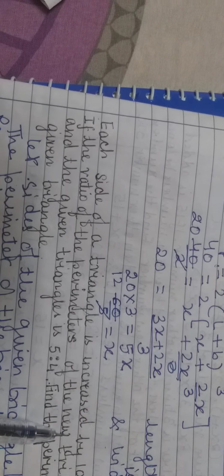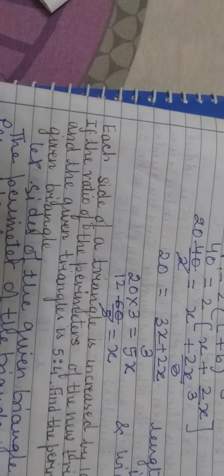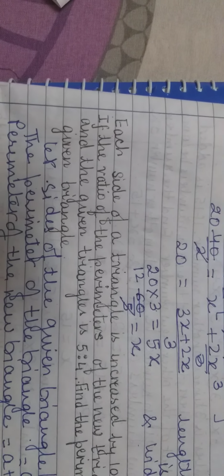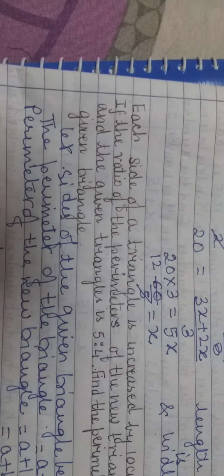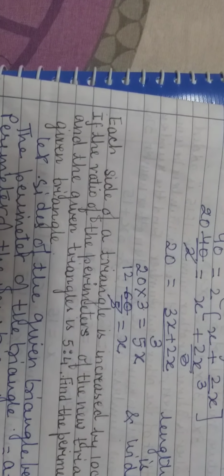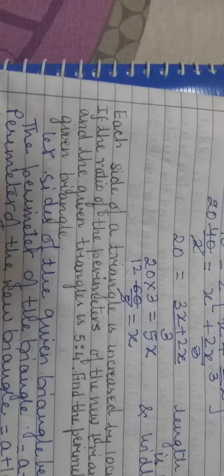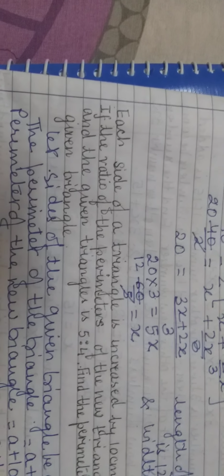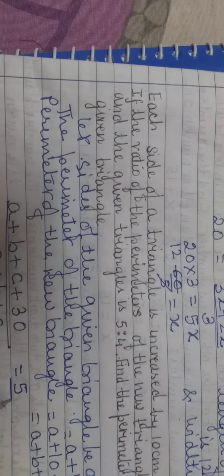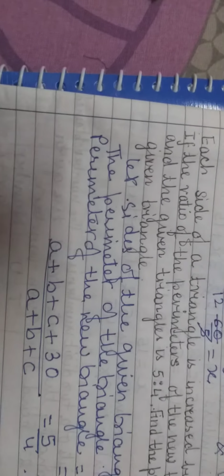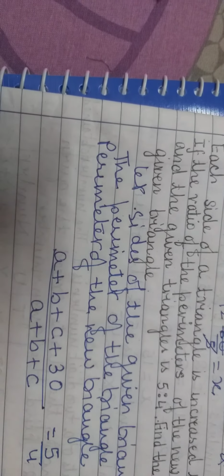The ratio of the perimeter of new triangle, A plus B plus C plus 30, upon the old triangle, A plus B plus C, equals to 5 upon 4. Is it clear to you?